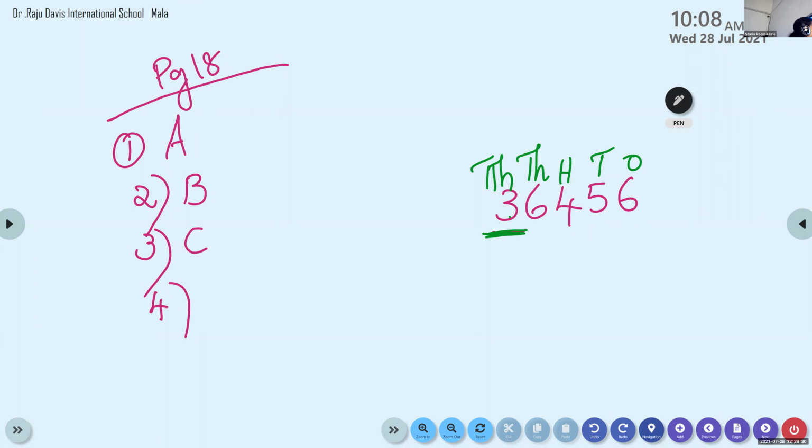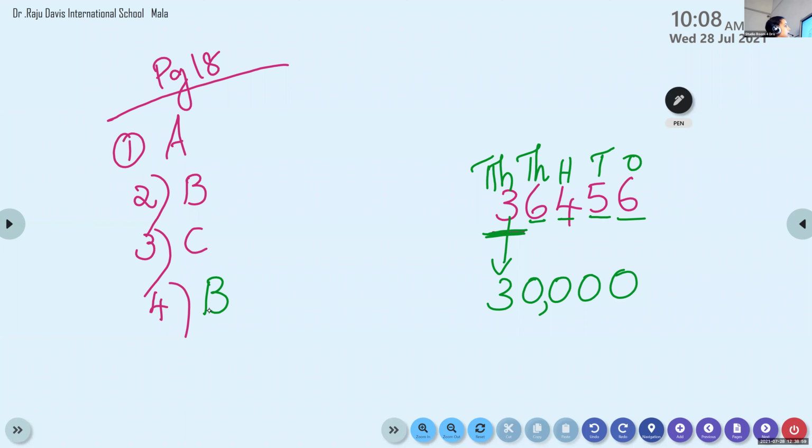So children, we can write this 3. Then after that, how many zeros? 1, 2, 3, 4. So children, you have to count the number of zeros. Don't make mistakes. If you leave out one 0, it will be wrong. It will be 3,000. Here, what's the answer? 30,000. Option B. Very good.